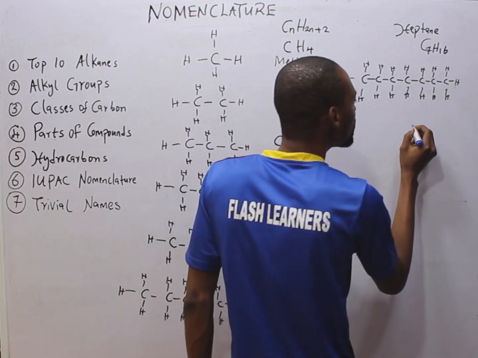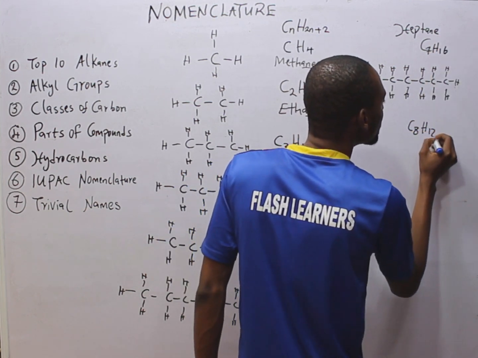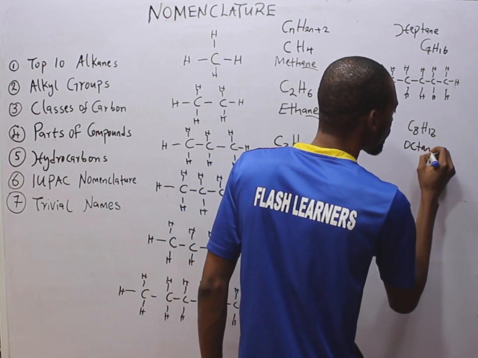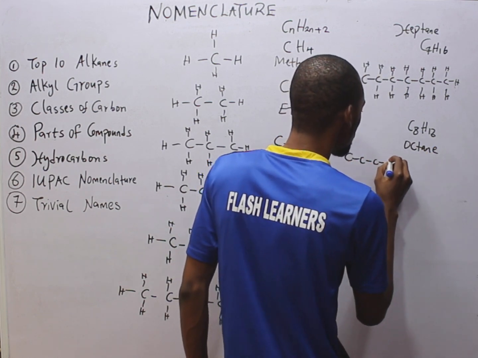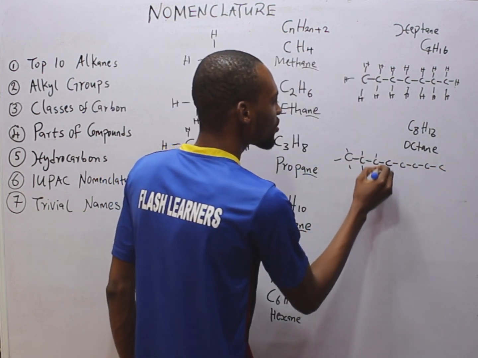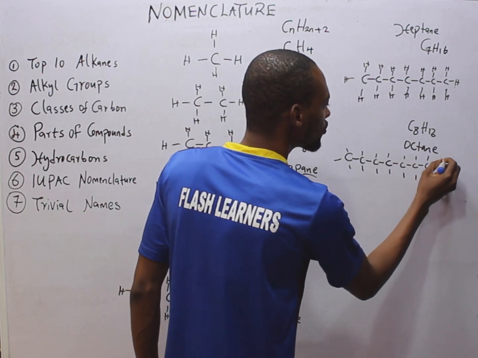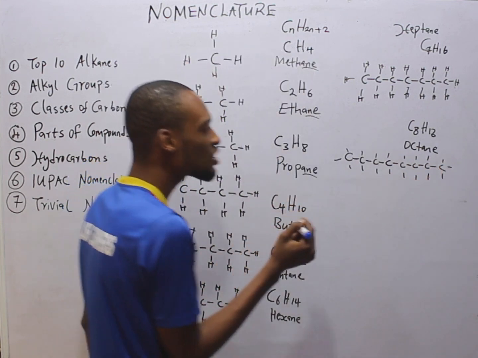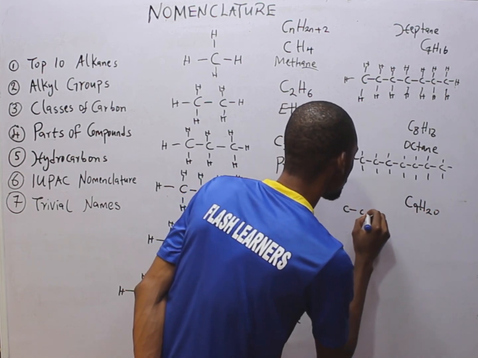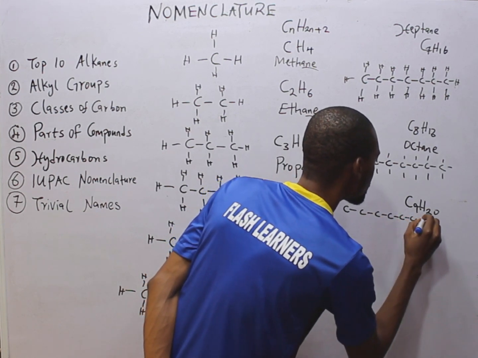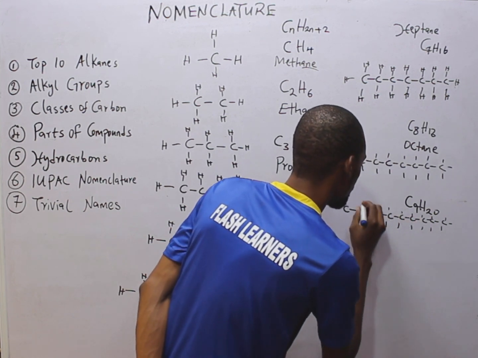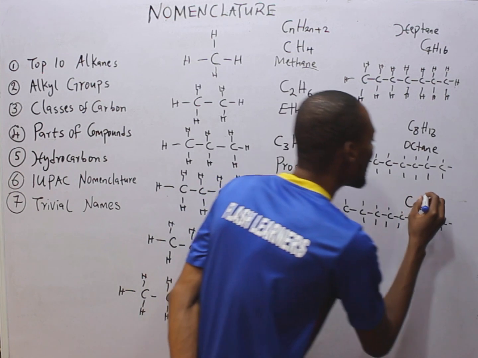The eighth member will simply be C8H18. The difference is again 2. And what is it called? Octane. So 8 carbons, and the others are hydrogen. The next member will simply be C9H20, with 9 carbons and every other thing hydrogen, and this is called nonane.